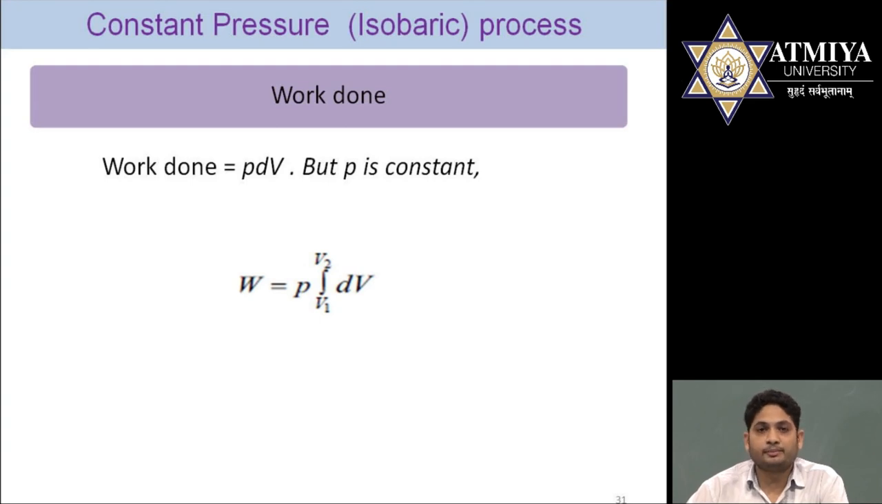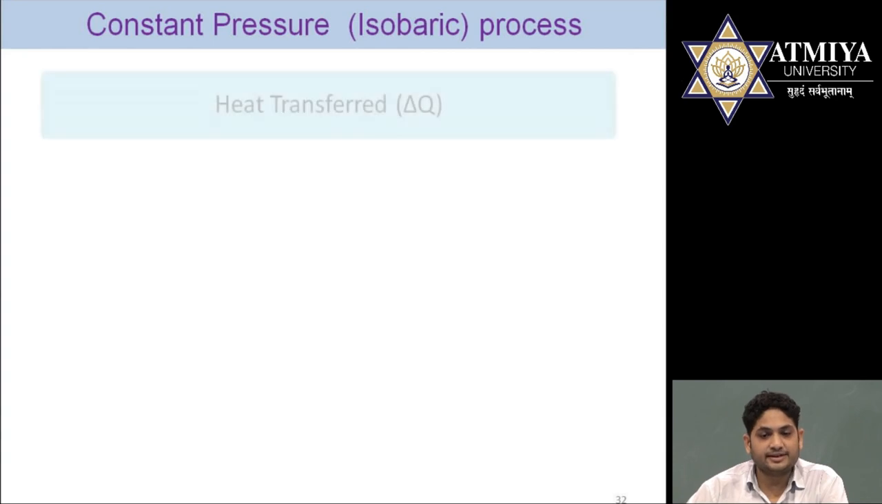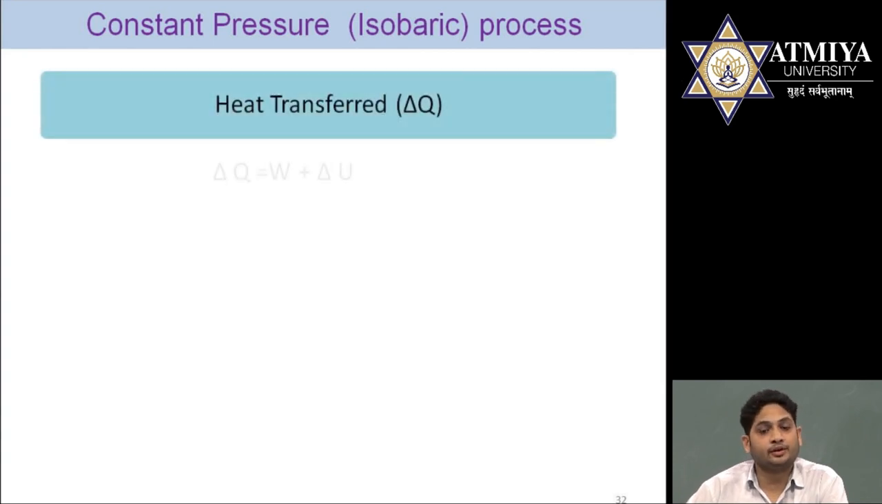As we all know, the process is constant pressure, so integration of 1 with respect to V will become V2 minus V1. So the final equation of work done is P(V2 minus V1). Next one is heat transfer, delta Q.